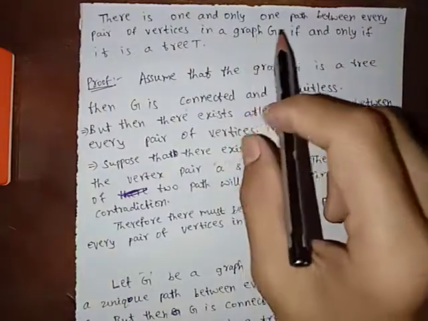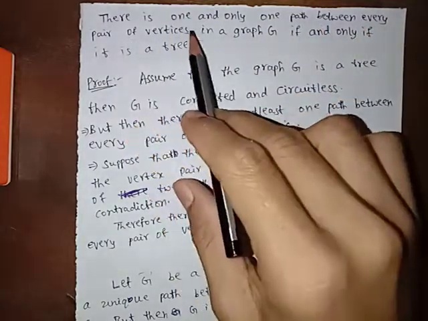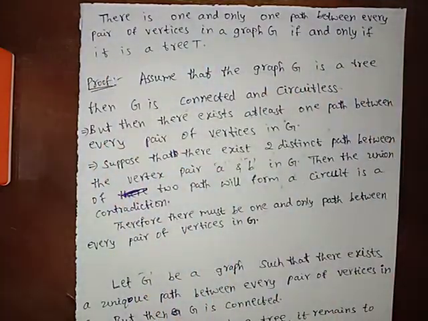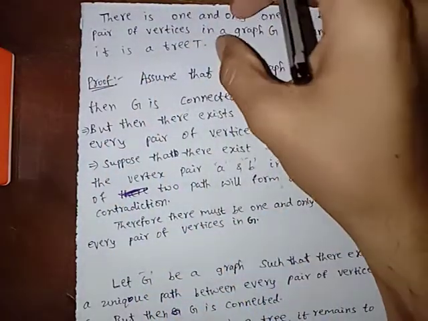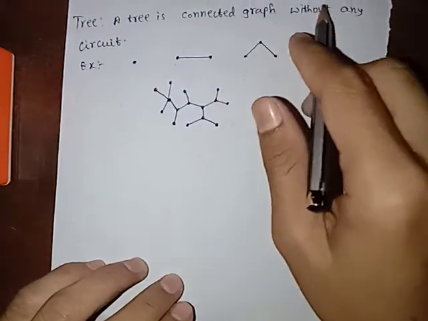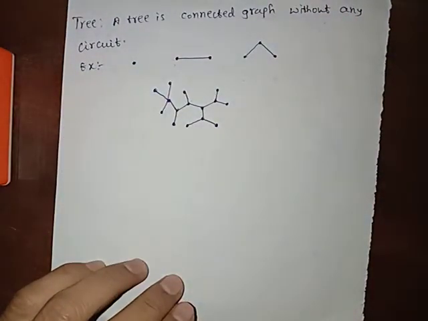There is one and only one path between every pair of vertices in a graph G if and only if it is a tree. Now, to prove this theorem, first we have to know what a tree is. A tree is a connected graph without any circuit.